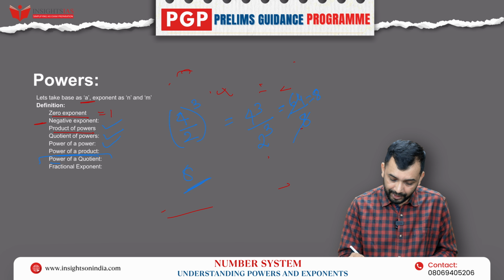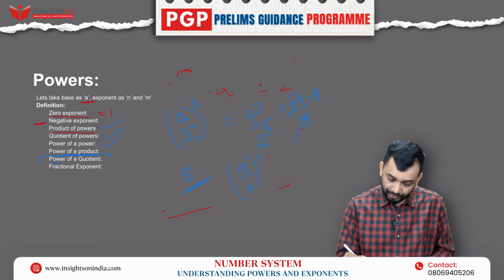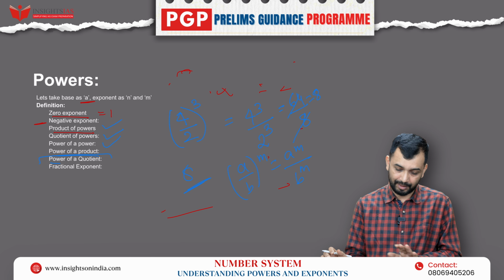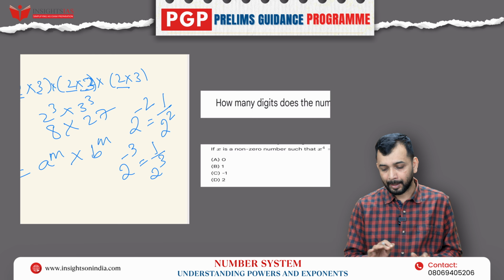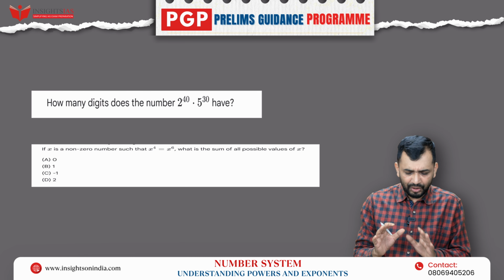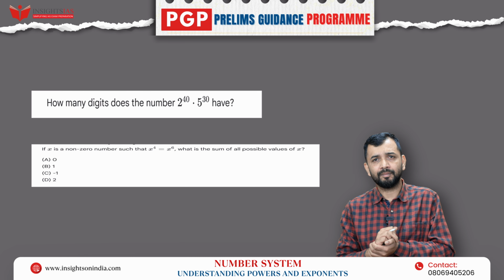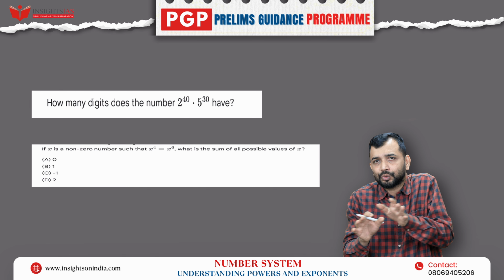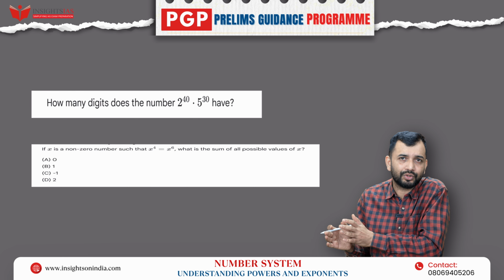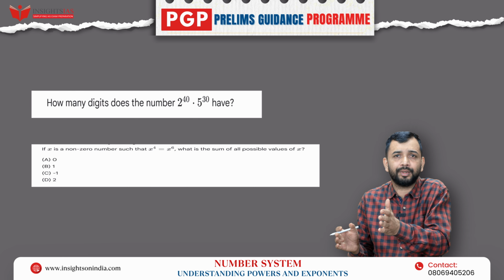So a by b whole to the power of m is equal to a to the power of m divided by b to the power of m. Like this I can write. This much you are supposed to understand. This is basic. A direct question has not been asked, but if you know the properties of exponents, then you can understand. Now let's solve 2-3 questions to see how questions can come in the CAT and GMAT examinations, because UPSC is now getting inspired by these examinations. So we have to make sure we are ready with those kinds of questions, not only the topics that have appeared.